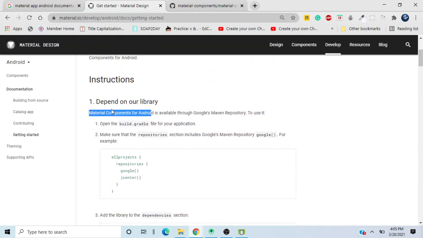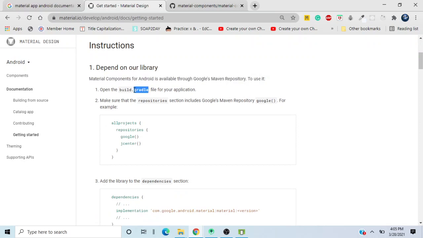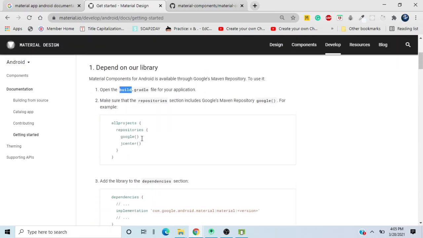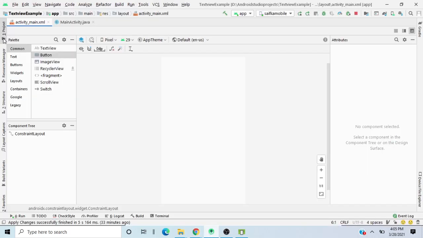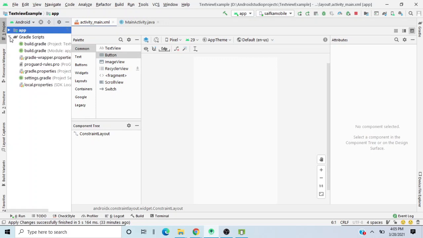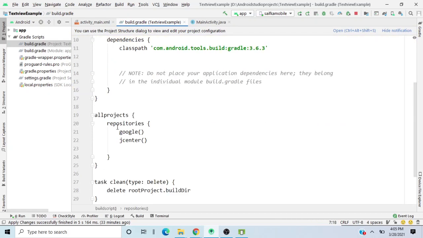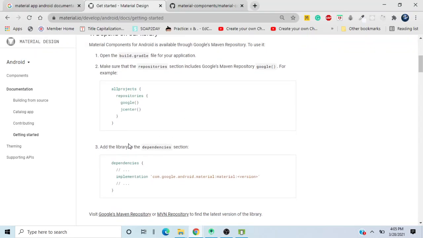We have to depend on our library, Material Components. So we have to go to build.gradle and add these things. Make sure that Google is added. I suppose it will already be added. So go to Gradle Scripts, go to the first one, and as you can see, there is already Google over here, in build script repositories and all project repositories, Google and Maven Central. Just follow the options. There is no rocket science in it.